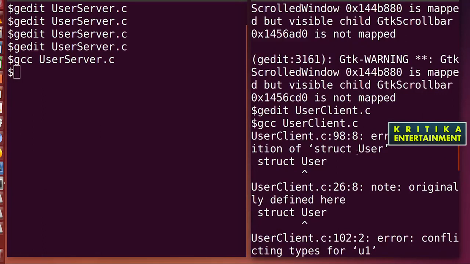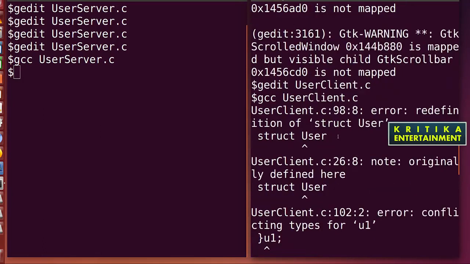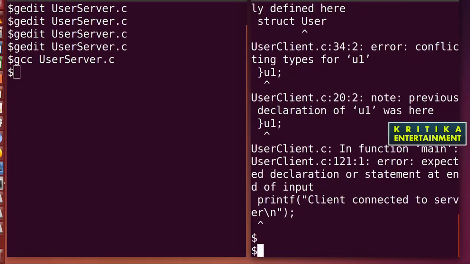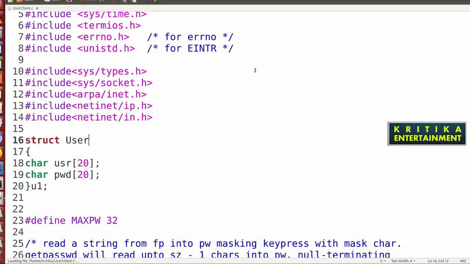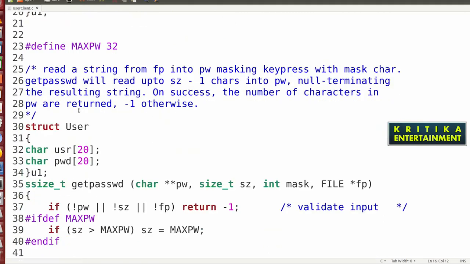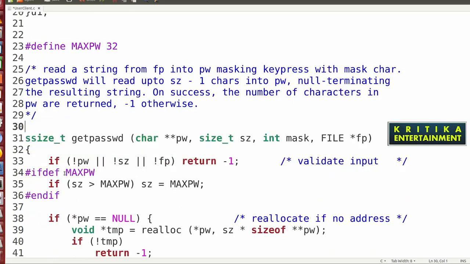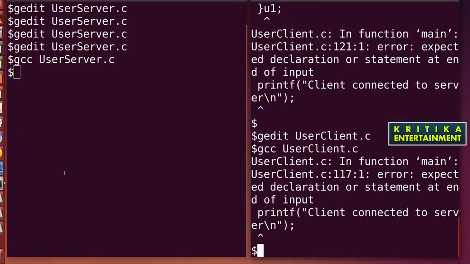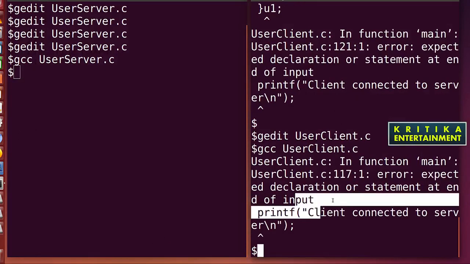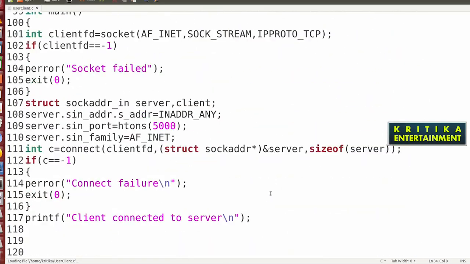So what is the error? Struct user is defined two times, so it displays the error. I'll check where it is defined. And yes, it is defined two times, so I'll remove this one. Okay. So I'll check whether it is running. Only the client is connected with this error. Then what will display? The error is stated with that, which means the mistake is before that semicolon. You can check.